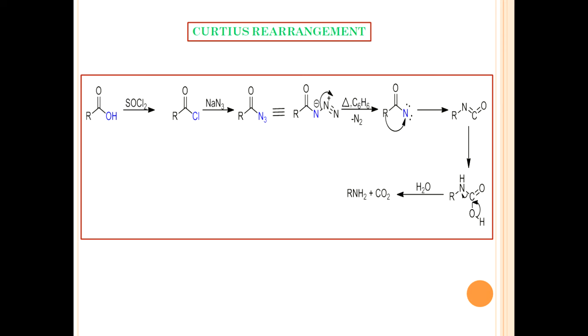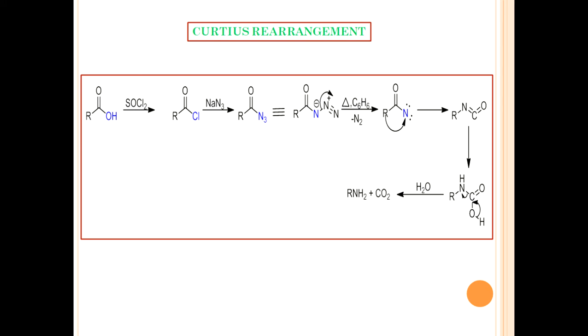So the starting material for this Curtius rearrangement is carboxylic acid. It produces the amine with one carbon less.